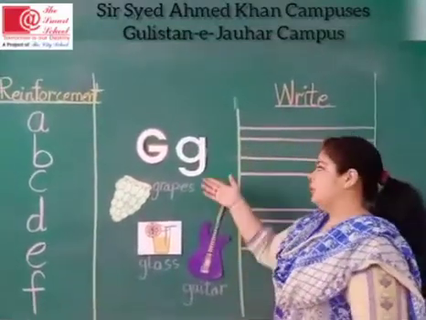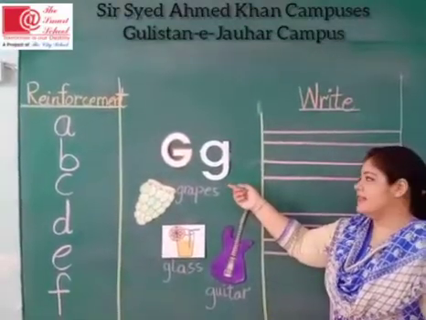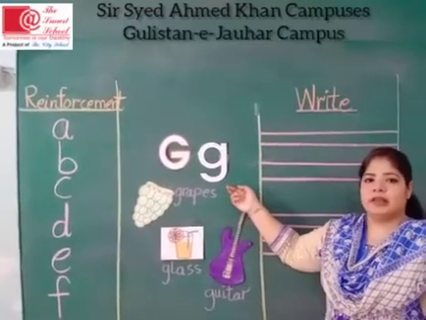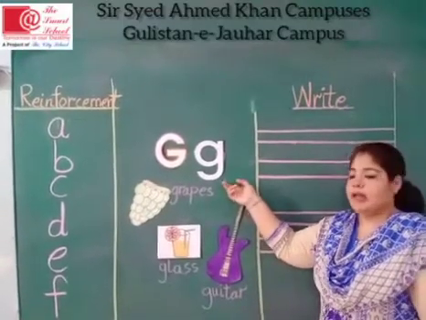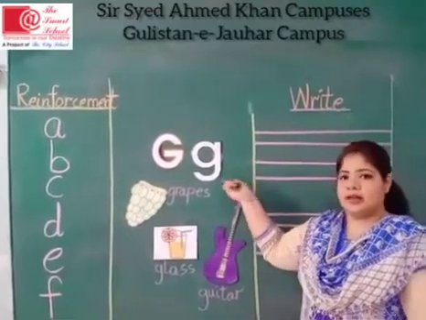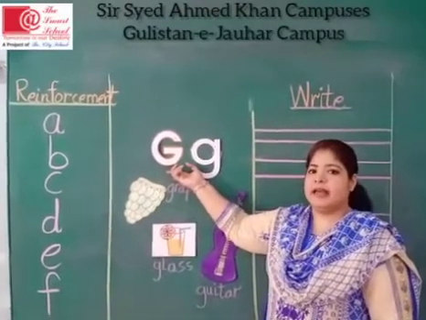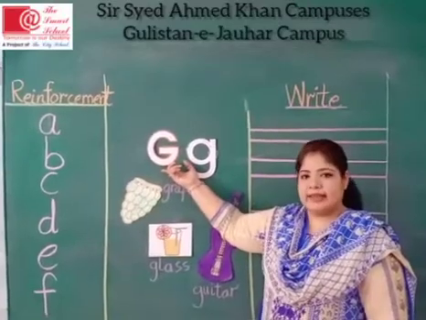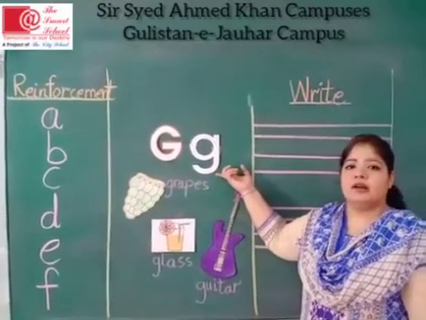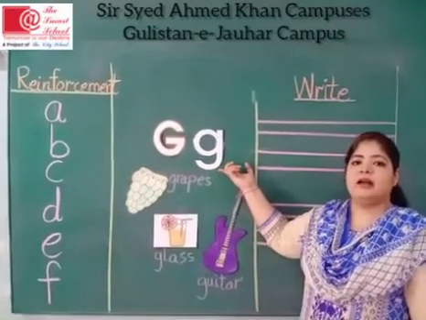Let's look at here. This is sound G. The sound is G and the capital of G is called G. This is letter G and this is sound G. Repeat after me. G.